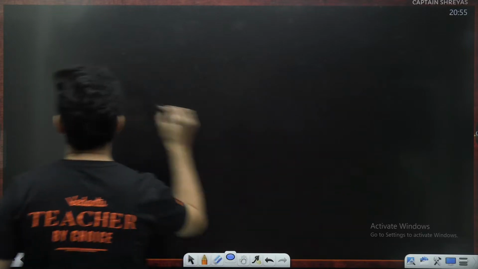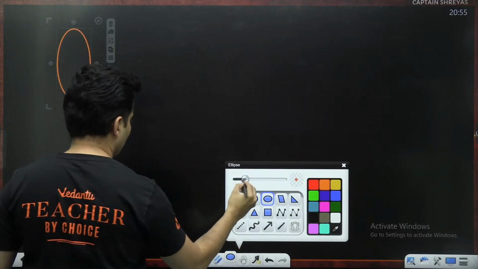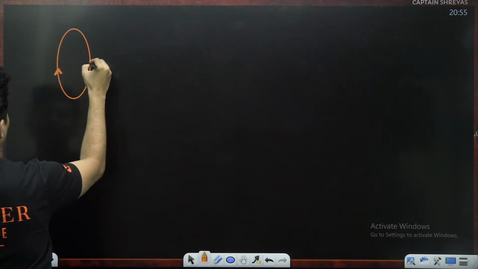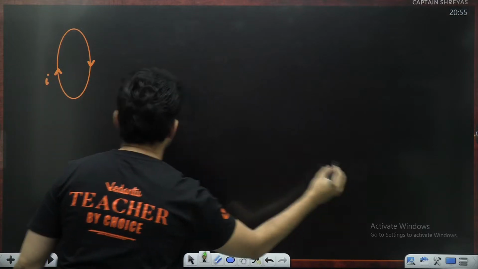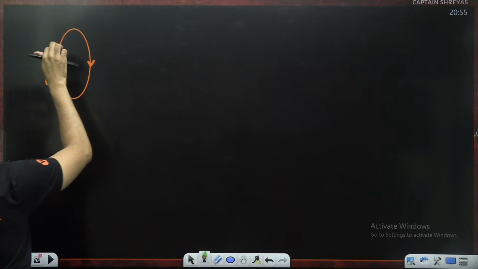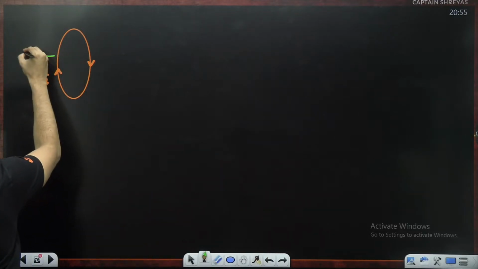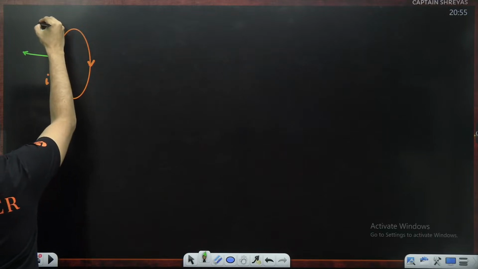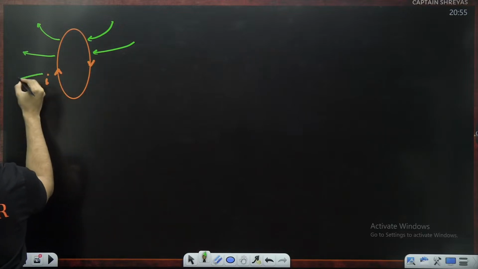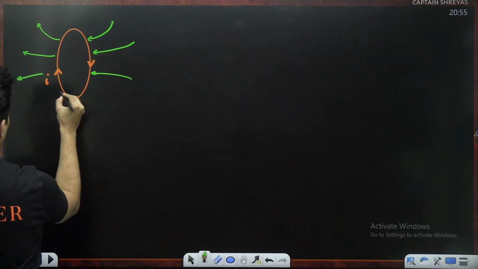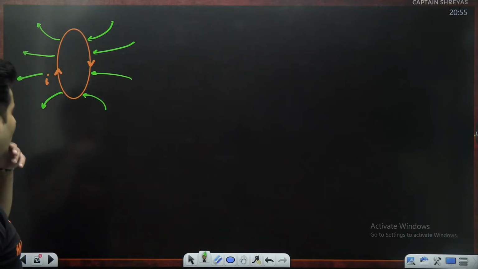See, if I take a coil which carries some current, I told you, listen, it produces magnetic field around it. This is how it produces magnetic field around it.